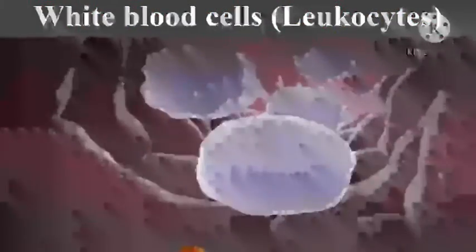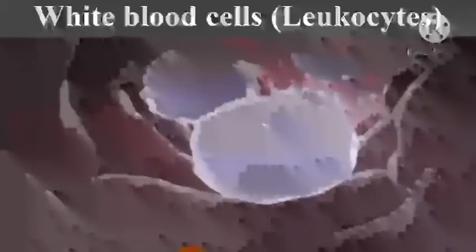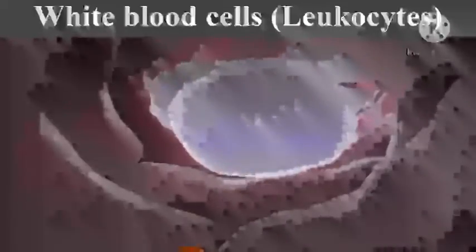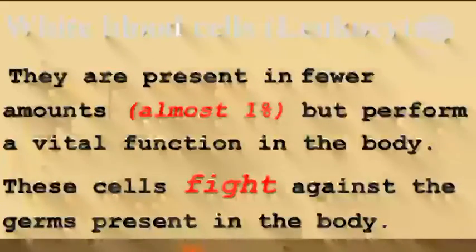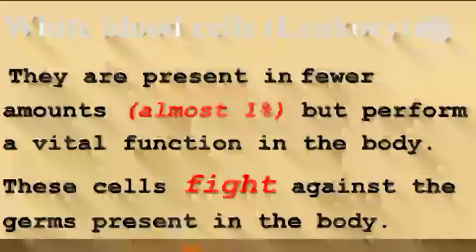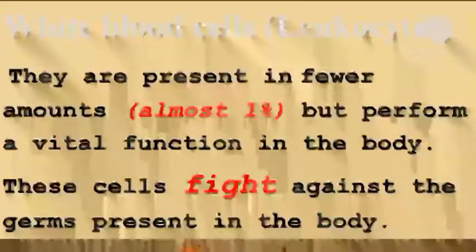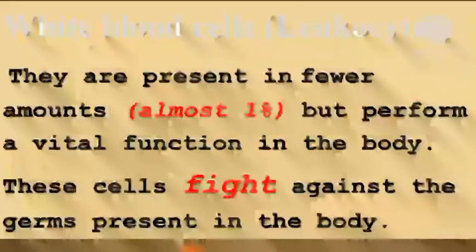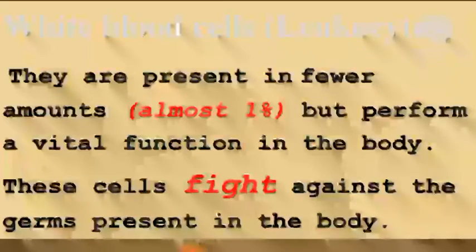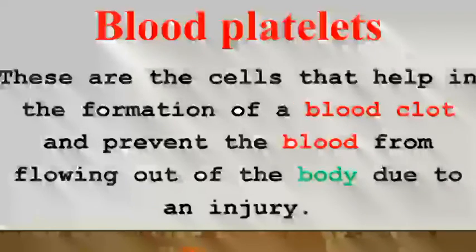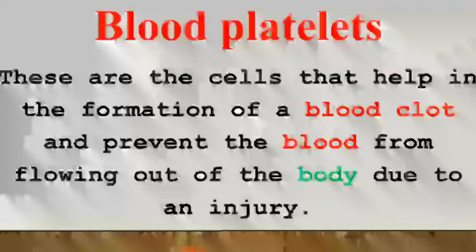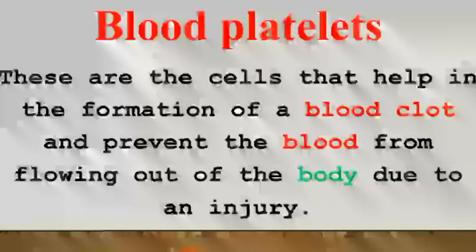Third component is white blood cell. Another name is leukocytes. They are present in fewer amount, almost 1%, but perform a vital function in the body. These cells fight against the germs present in our body and prevent us from the diseases. Fourth component is blood platelets. These are the cells that help in the formation of a blood clot and prevent the blood from flowing out of the body due to an injury.